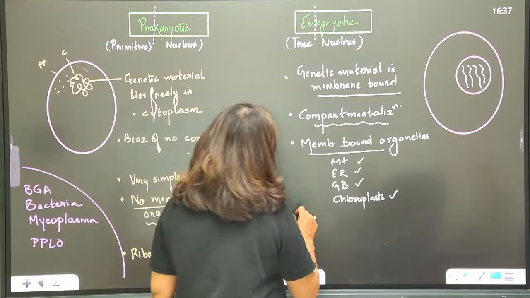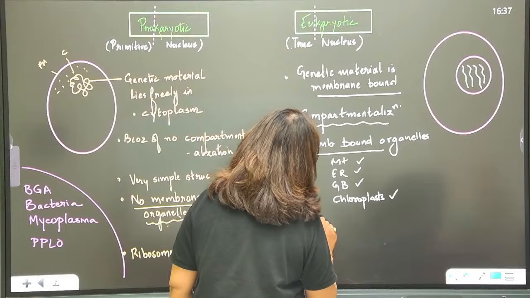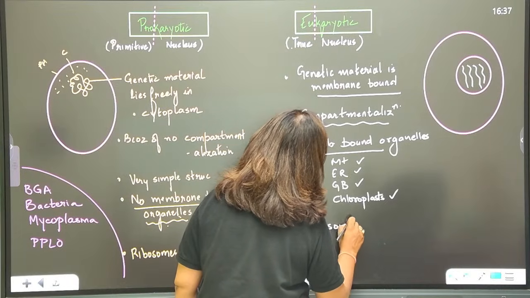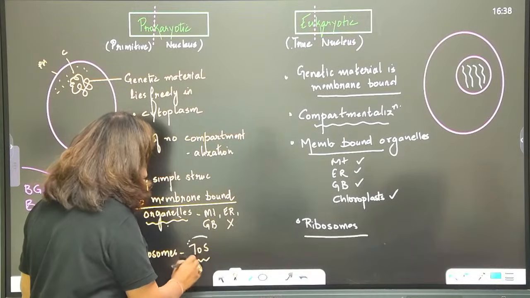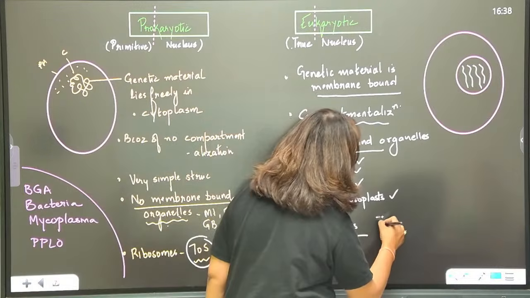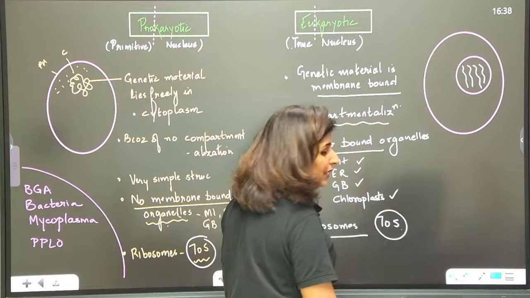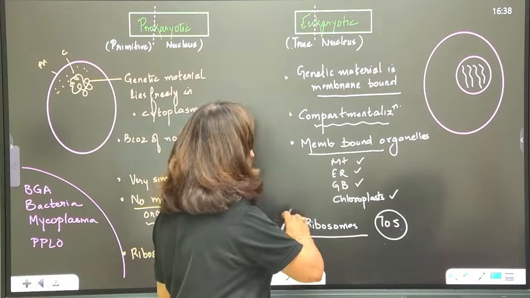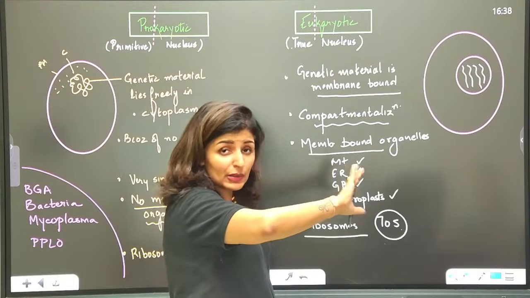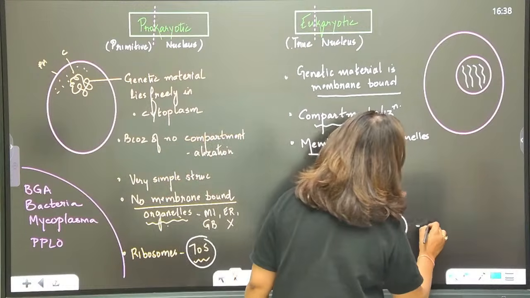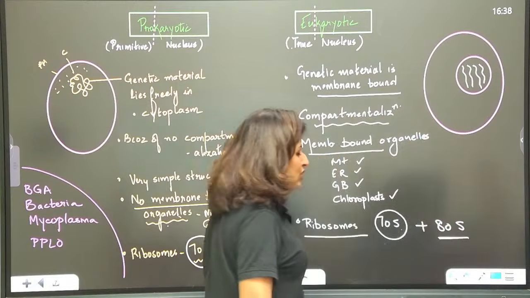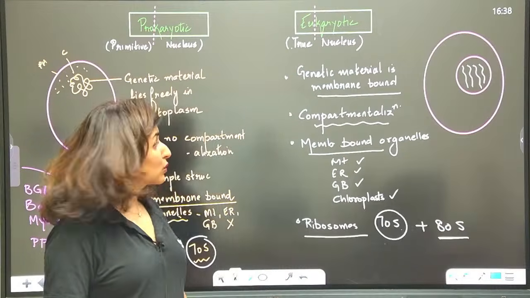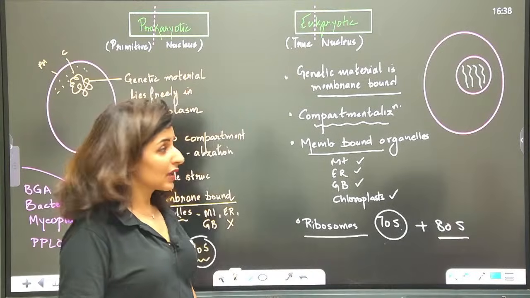As far as ribosomes are concerned, you will see in eukaryotes the presence of 70S ribosomes also at certain places. But then, as per the evolution, bigger ribosomes have also developed, which are marked as 80S type. So we see both types of ribosomes in eukaryotes. Is this clear?